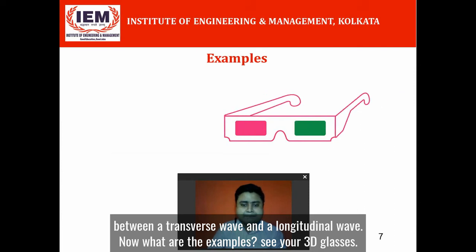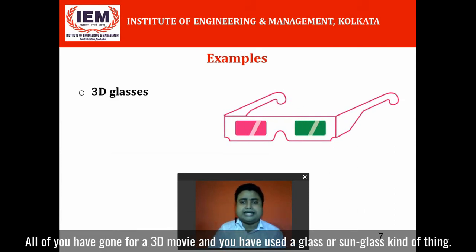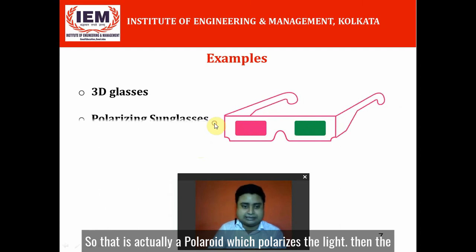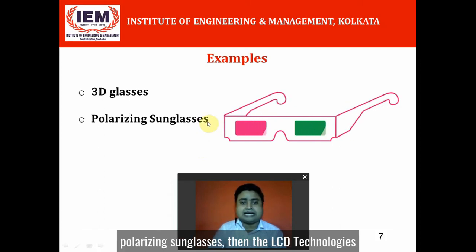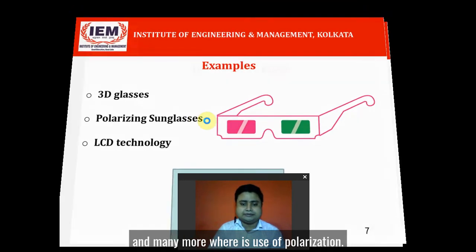Now what are the examples? See your 3D glasses. All of you have gone to a 3D movie and used a glass, a sunglass kind of thing. That is actually a Polaroid which polarizes the light. Then the polarizing sunglasses, then the LCD technologies, and many more use polarization.